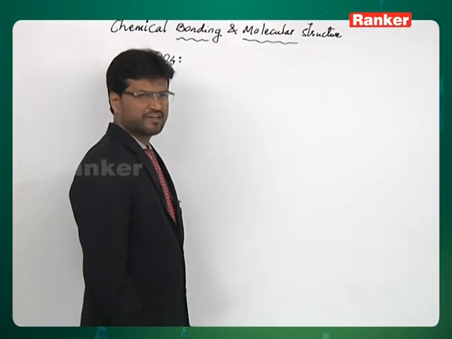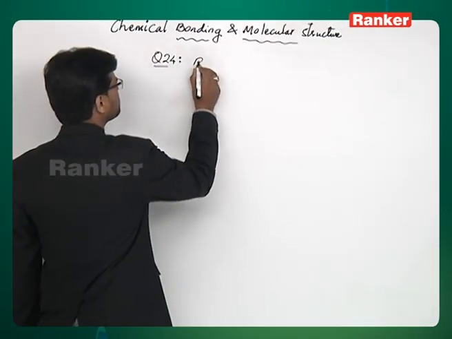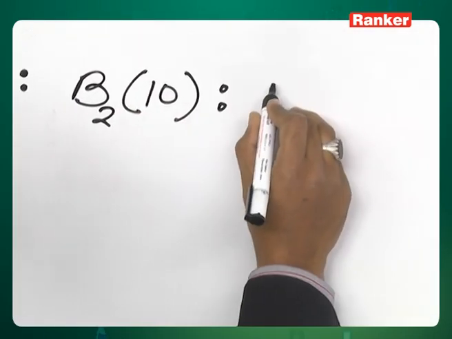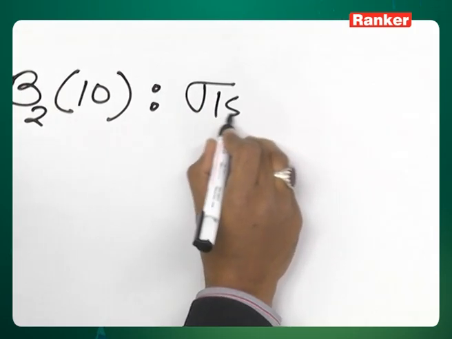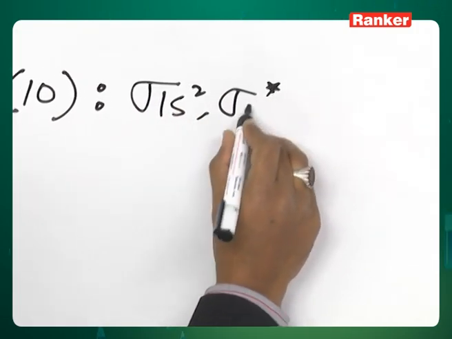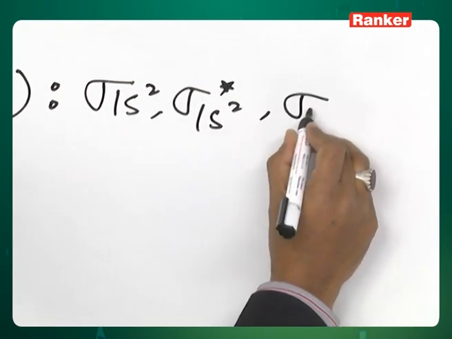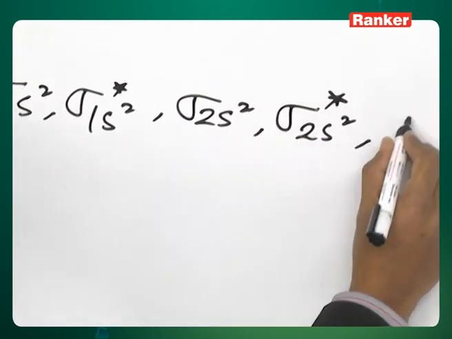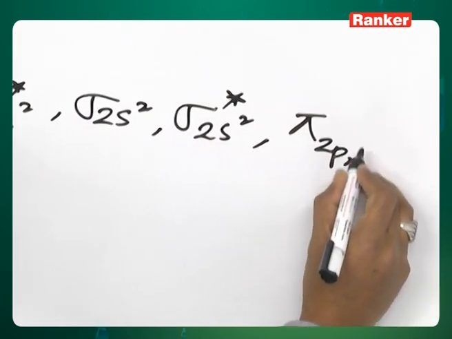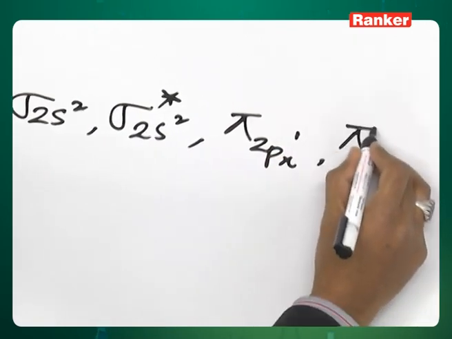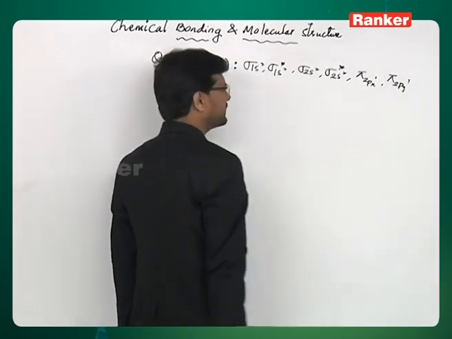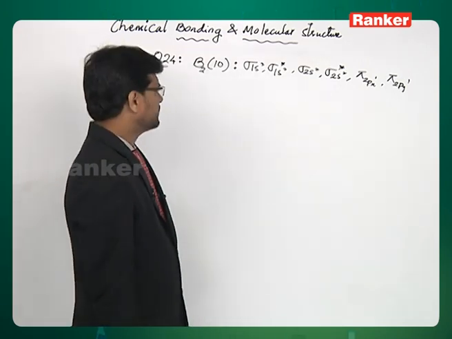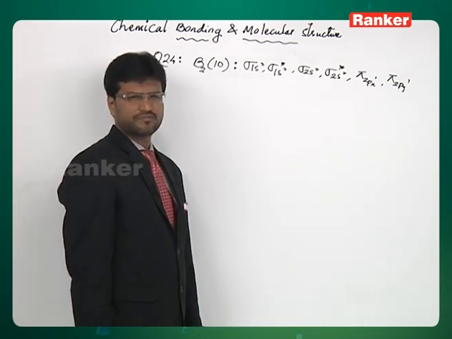Let's look at the electronic configuration of B2. B2 has 10 electrons. The molecular orbital electronic configuration can be written like this: sigma 1s2, sigma star 1s2, sigma 2s2, sigma star 2s2, pi 2px1, pi 2py1. This clearly tells us that B2 is paramagnetic. So that's the reason why we rule out option 1.